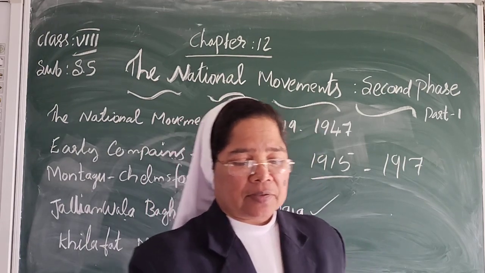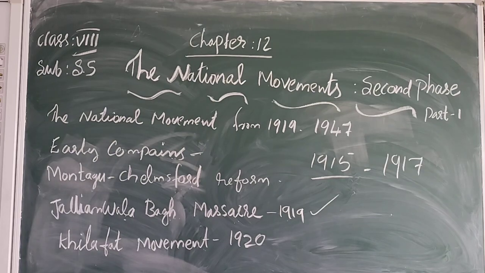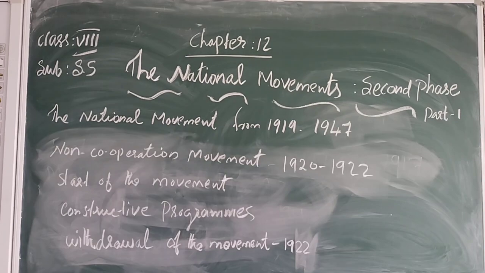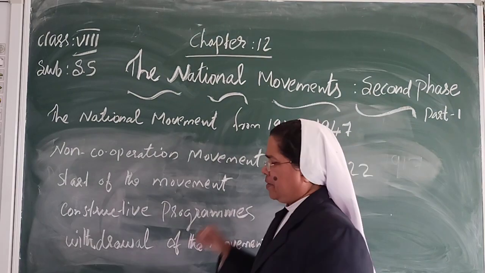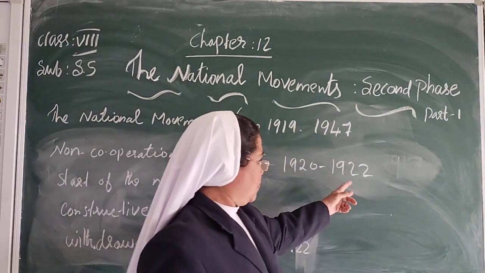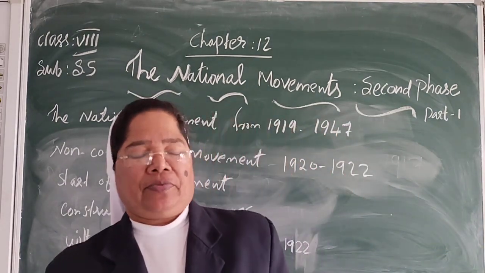Now we have studied the Khilafat movement. Next point. Now we have to study the non-cooperation movement, 1919-1922.